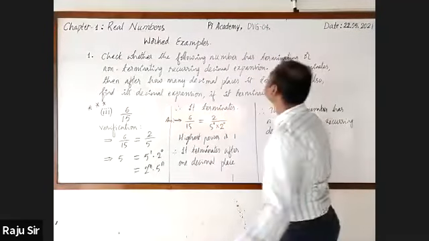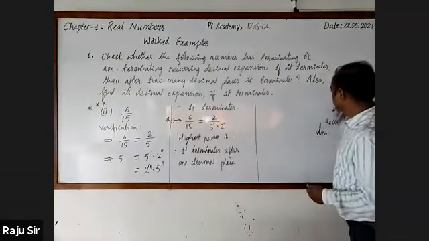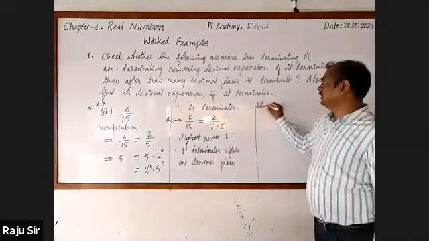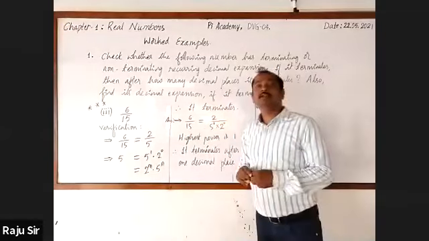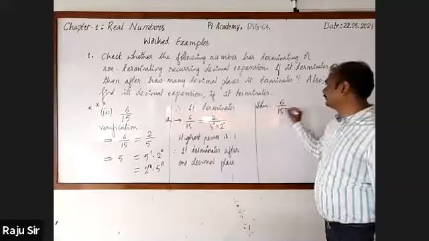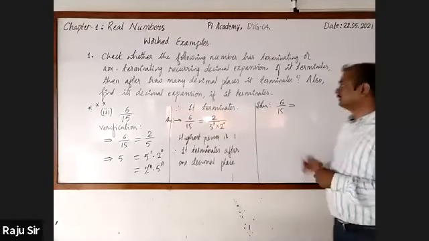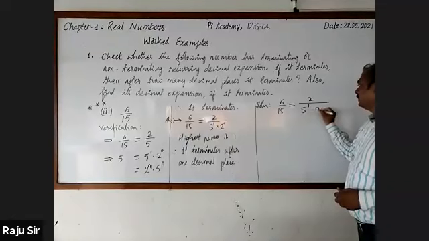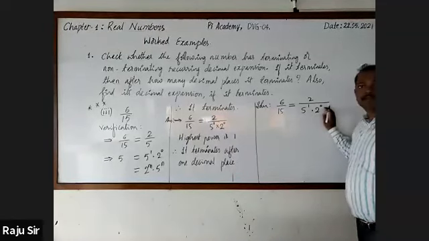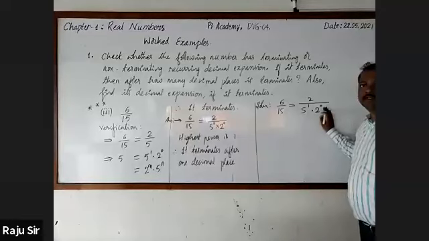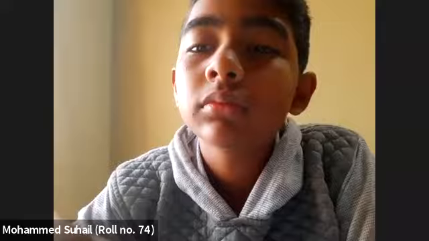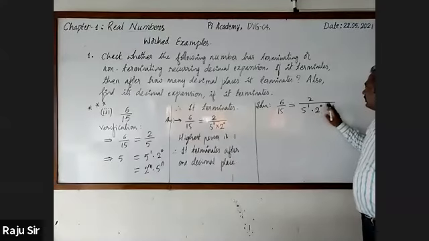Next. We have another sub question, that is, if it terminates, it should be written in decimal form. Here I will write 6 by 15 as it is. Then 2 by 5 raised to the power 1 into 2 raised to the power 0. We have to multiply 2 raised to the power 1.